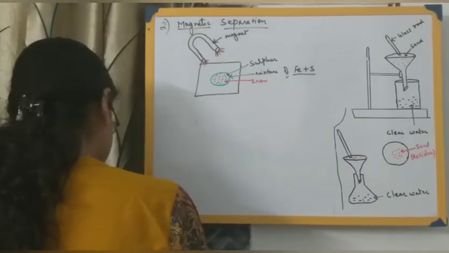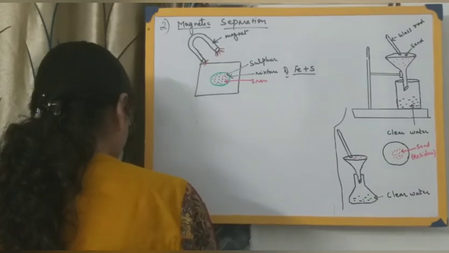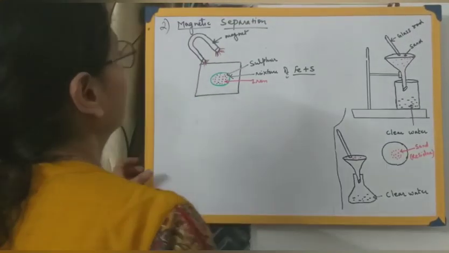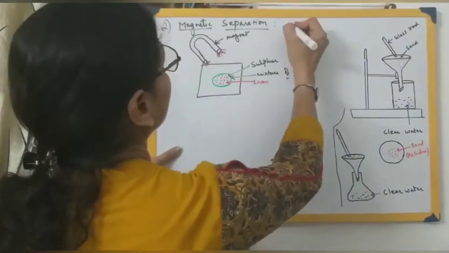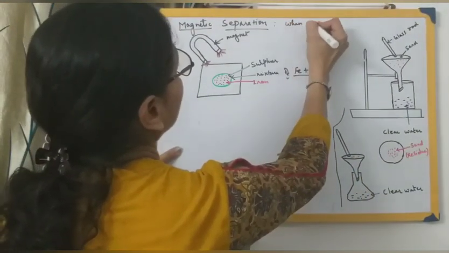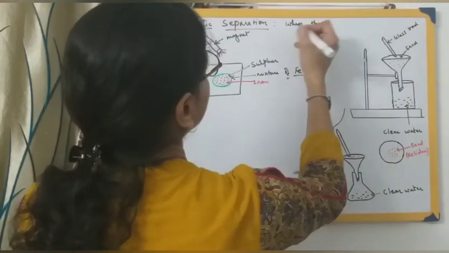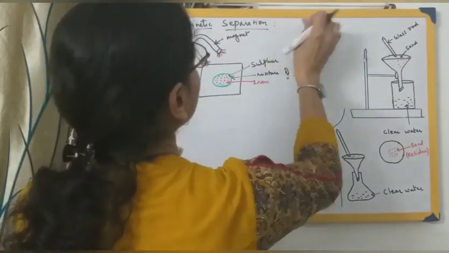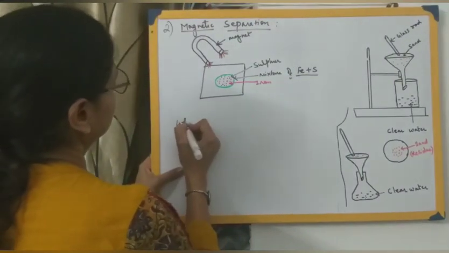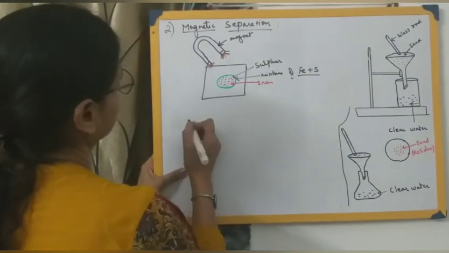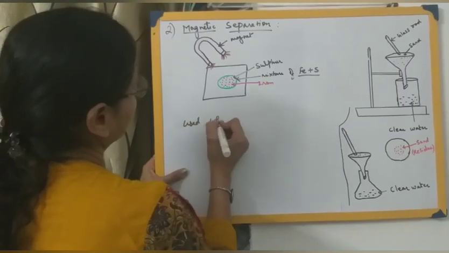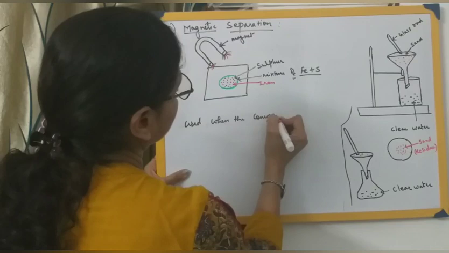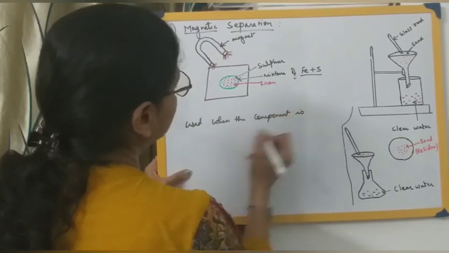So this method is useful only when the component is magnetic in nature. Let me write it down over here. This method is used when the component is magnetic in nature.